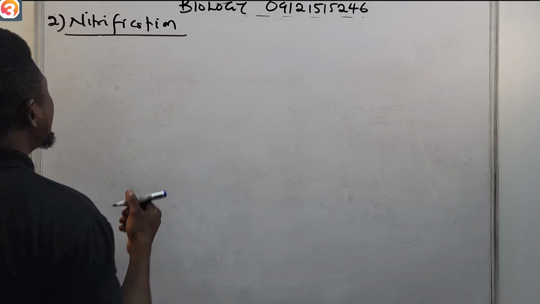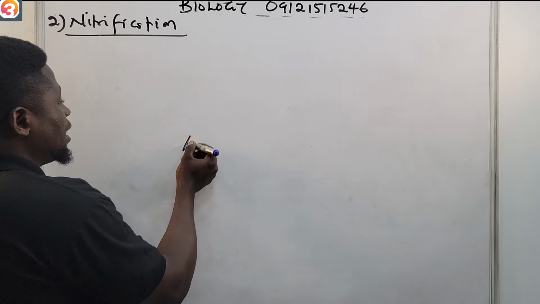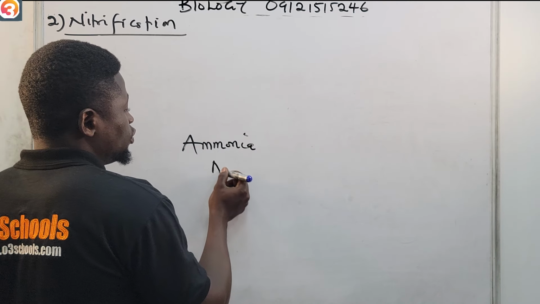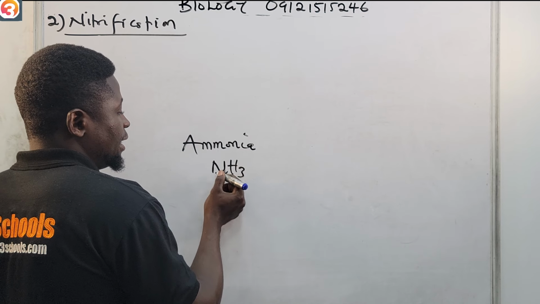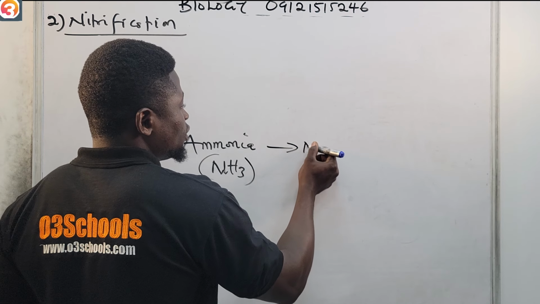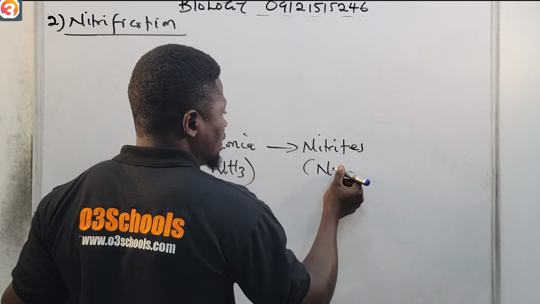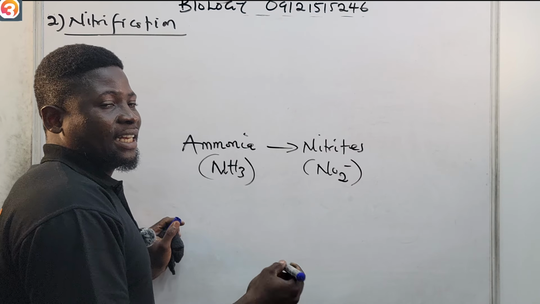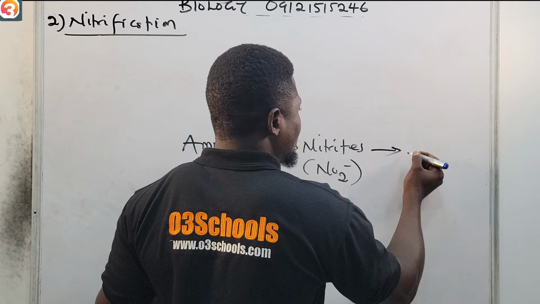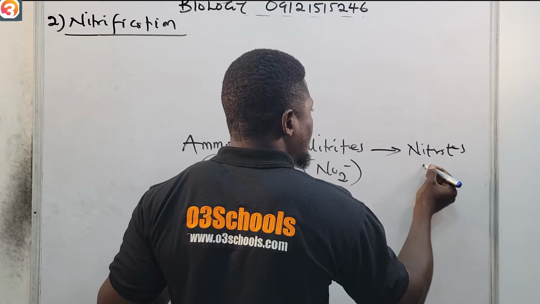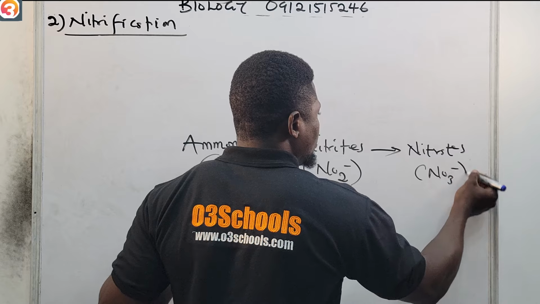Nitrification involves the conversion of ammonia, NH3, first into nitrites, NO2 minus, and then from nitrite it is converted to nitrates, NO3 minus.